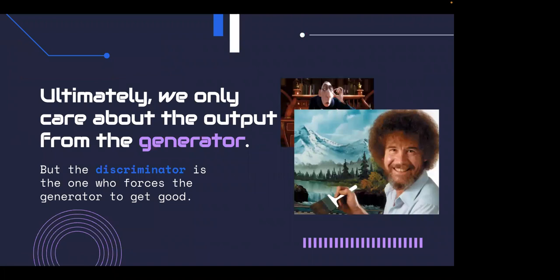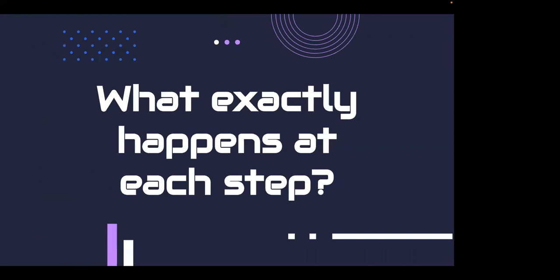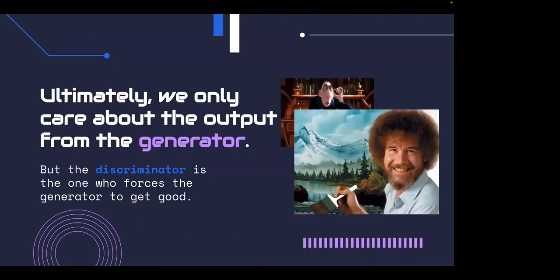So ultimately, we only care about the output of the generator. Like the discriminator, we don't actually need, right? We just are trying to generate these images. The only reason we need the discriminator is because he forces the generator to get good, right? It's like this competing force. Okay, so the question is, if we want these two people to sort of battle each other out, how does that actually work? What does the process look like of actually training a GAN?